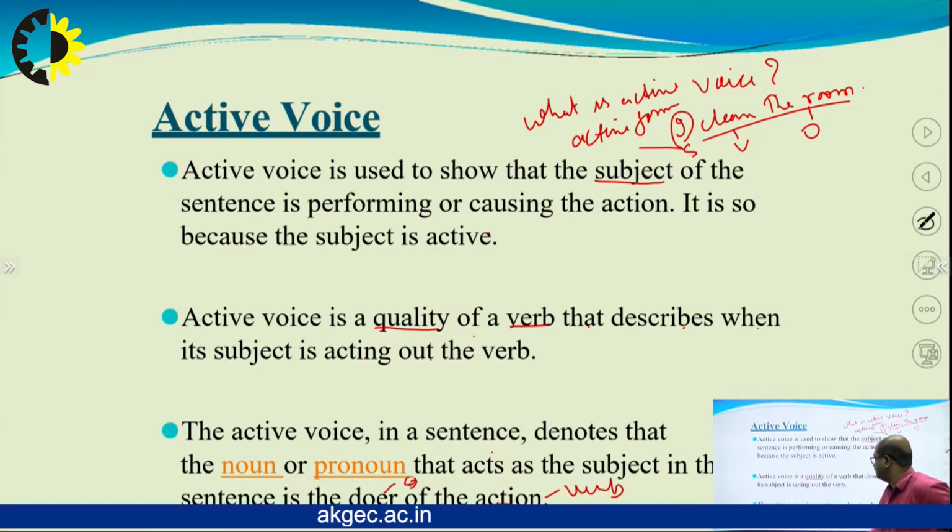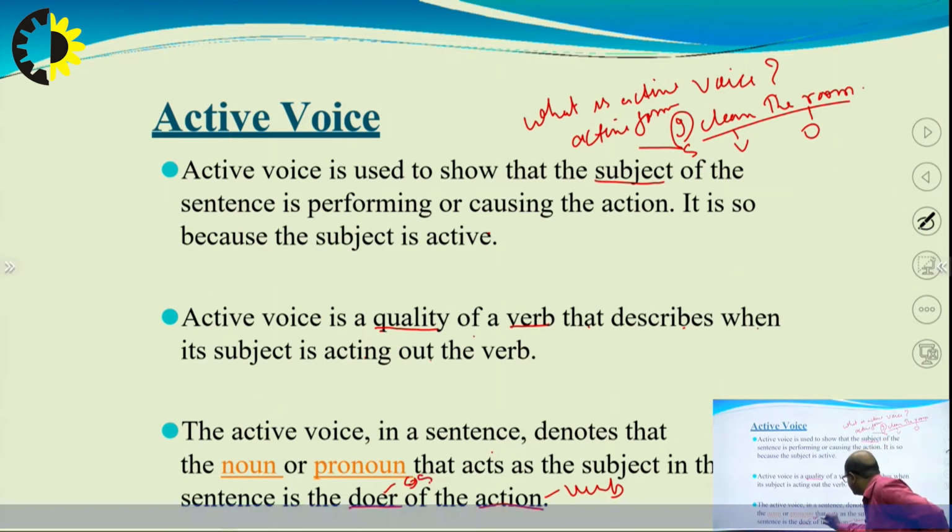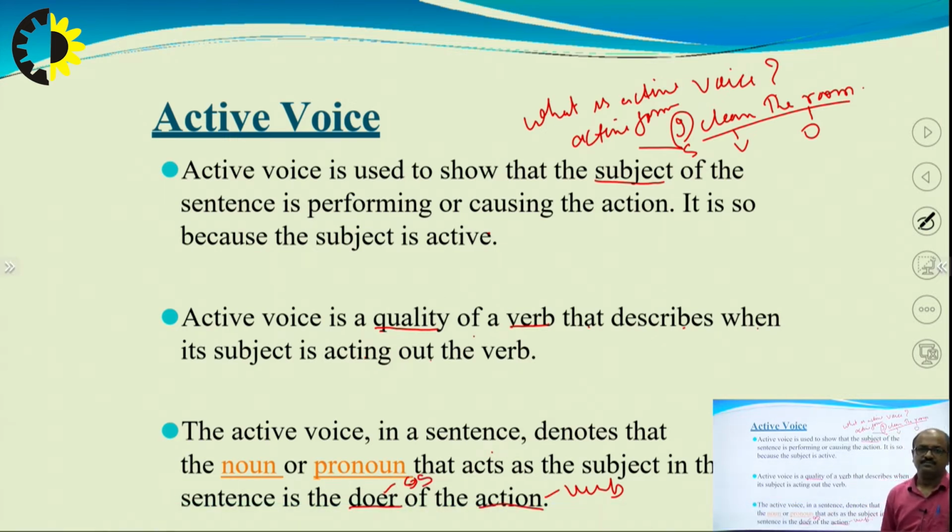Subject. So, now we see the active voice in a sentence denotes that the noun or the pronoun that acts as the subject in the sentence is the doer of the action.